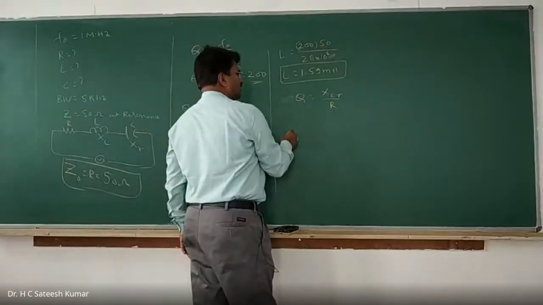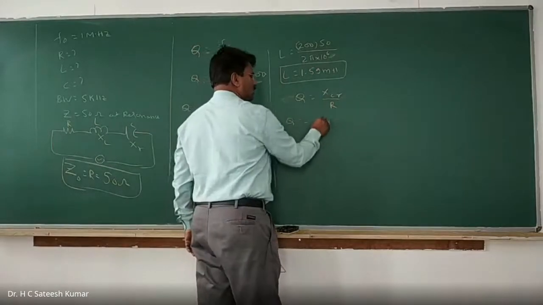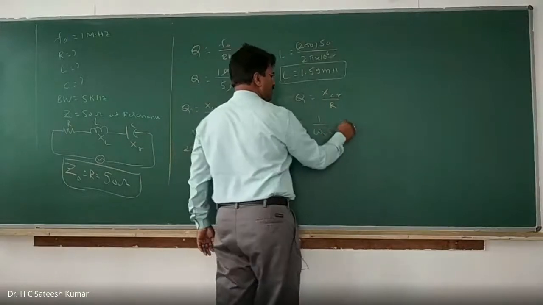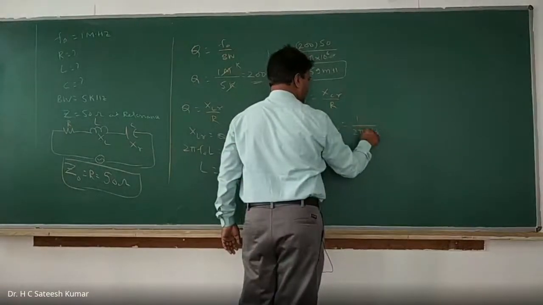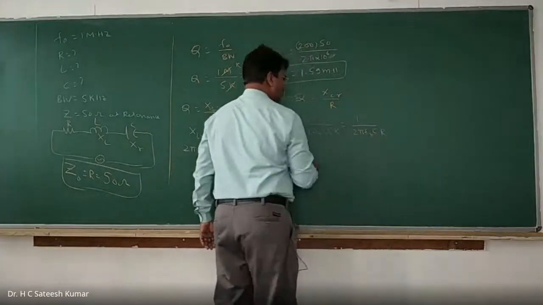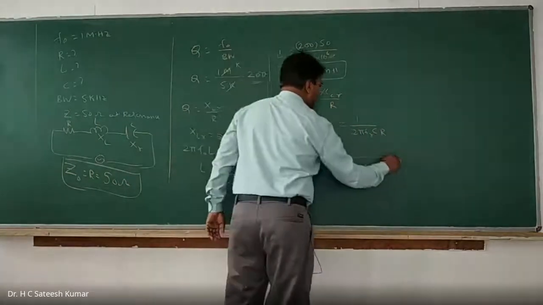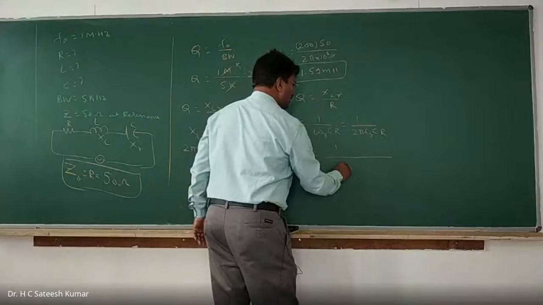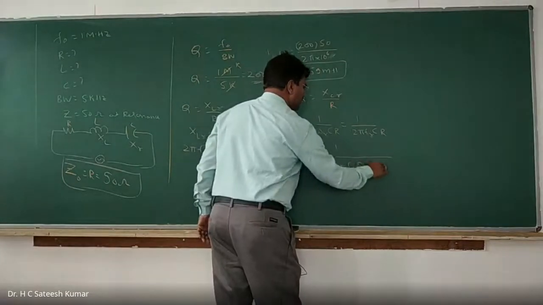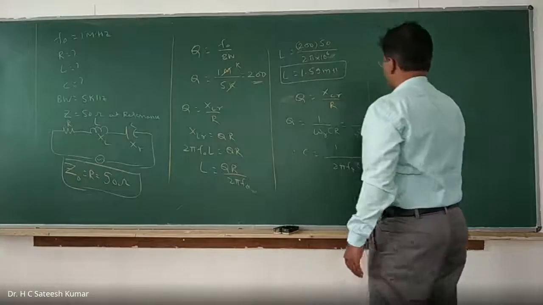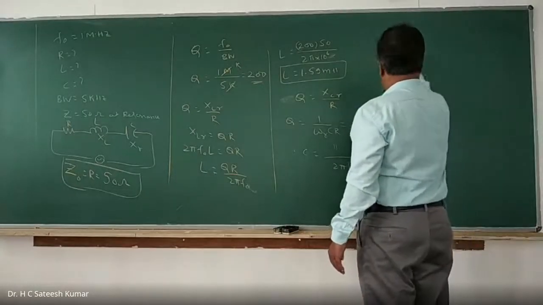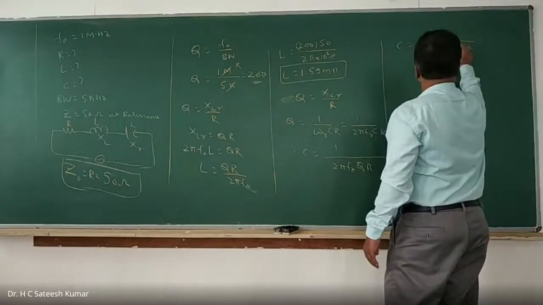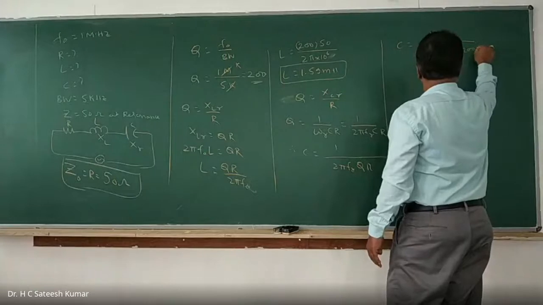Therefore, Q is equal to XCR, which is 1 by omega CR, that is 1 divided by 2 pi Fr, or F naught, into C, over R. Therefore, C is equal to 1 divided by 2 pi Fr into Q into R. So C is equal to 1 divided by 2 pi into 10 to the power of 6 into 200 into 50.